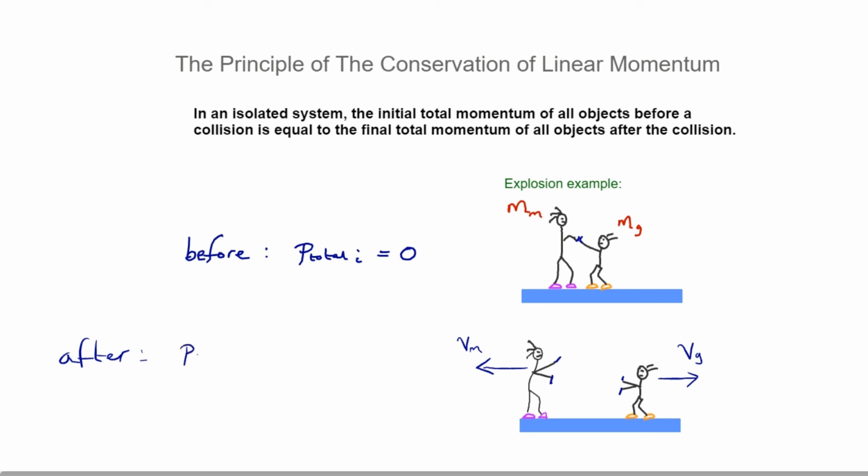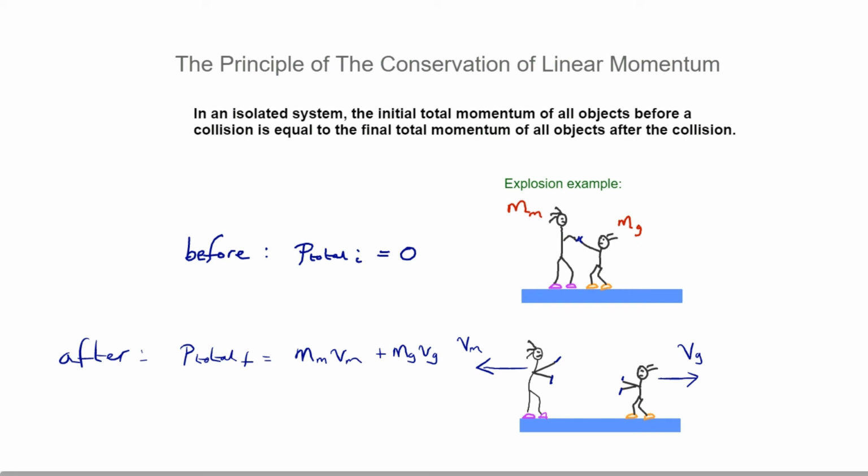P total final, we know it's going to be 0, but we can write down an expression because it's going to be the momentum of the mum, mass mum v mum, plus the momentum of the girl, mass girl v girl. And that has to be equal to 0.